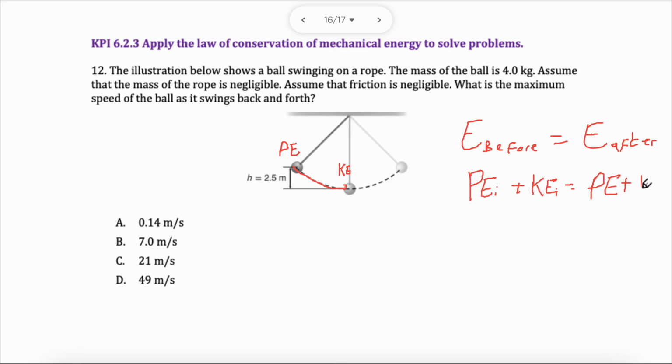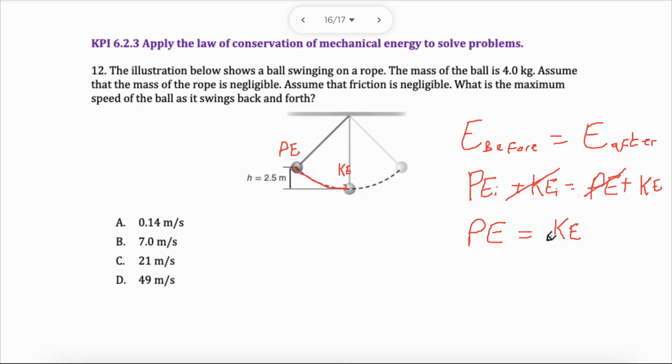This is the general rule, KE. Now, we've agreed, like I said, 0 speed at the top, so I don't have any kinetic energy. It will be PE only, gravitational potential energy. At the bottom, the height would be 0. You can see that this is going to be 0 at the lowest point. So I have no potential energy. That becomes 0. So that is KE.